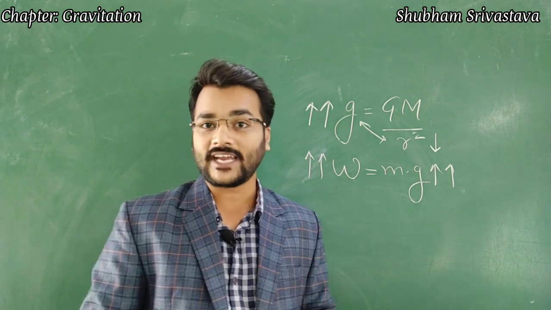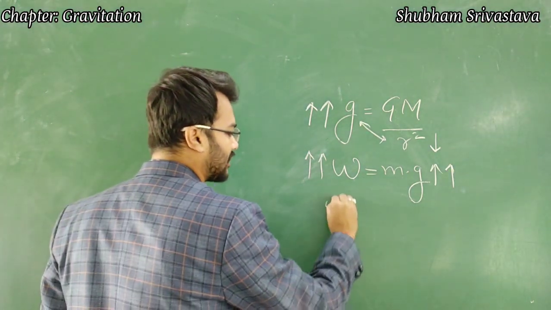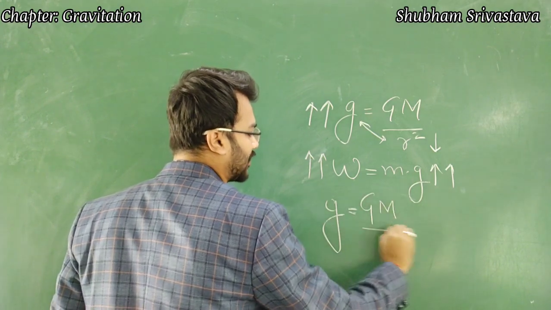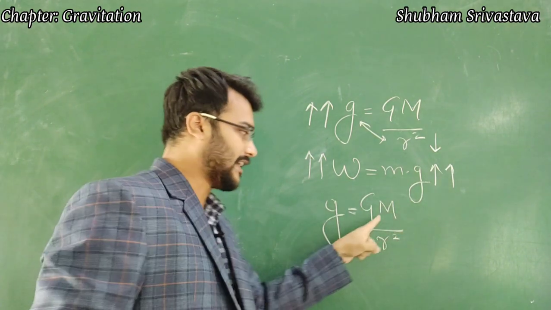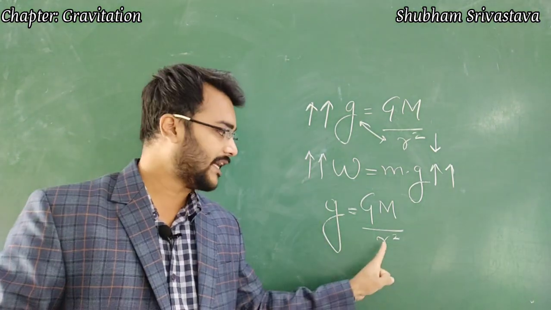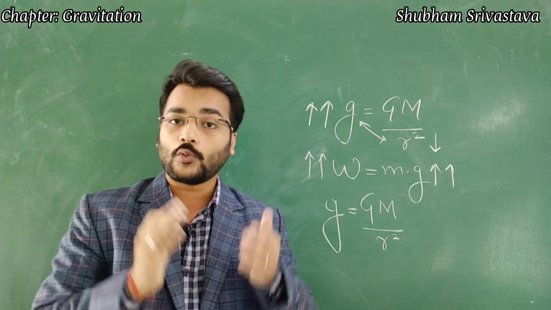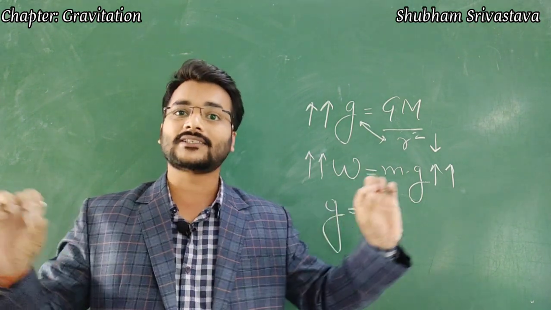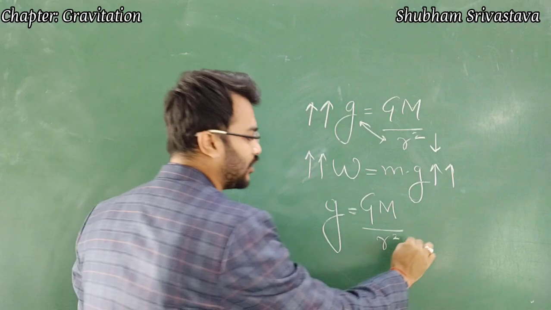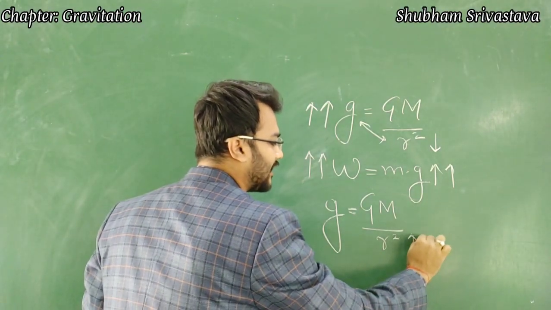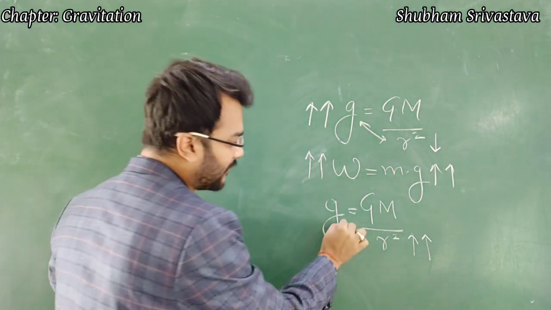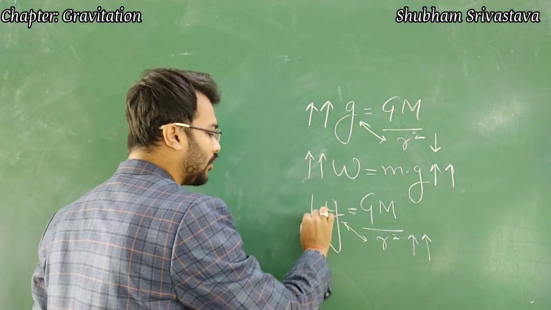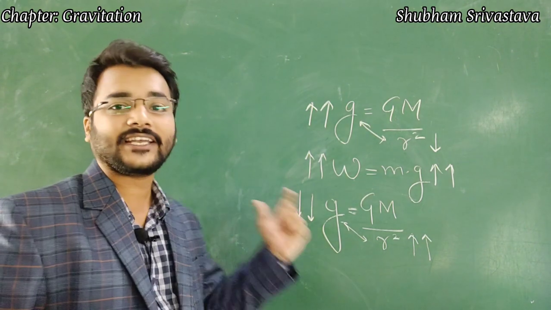Now let's discuss the second case. Again the same formula is used at the equators. Small g is equal to capital G capital M upon r square, where capital M is the mass of the earth and r is the radius of the earth. Now when we talk about the distance from the center to the equator, the distance is slightly greater. The value of r is slightly greater in this case. And due to the inverse relationship between small g and small r, the value of small g slightly decreases.